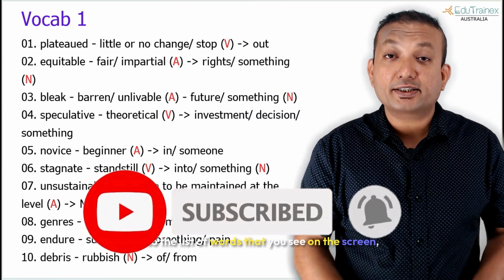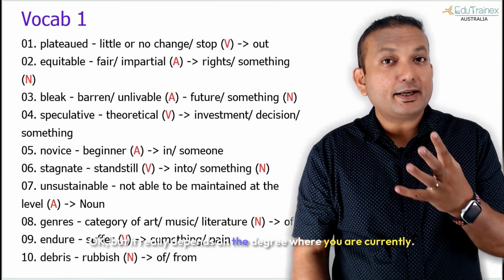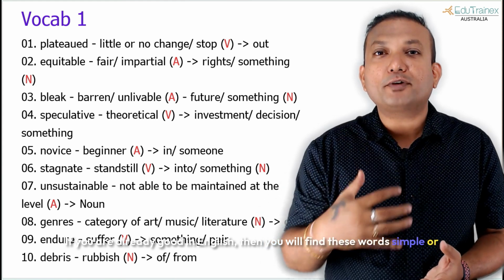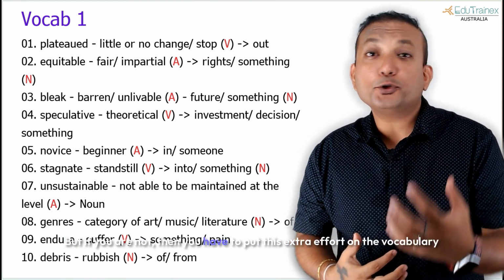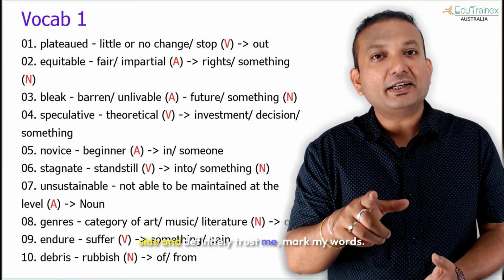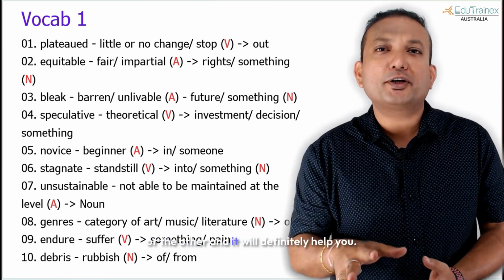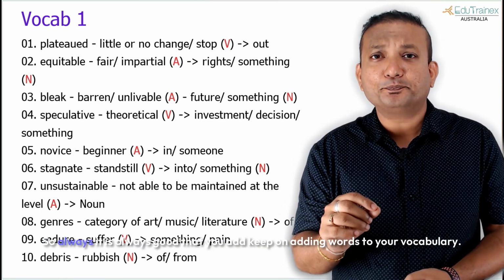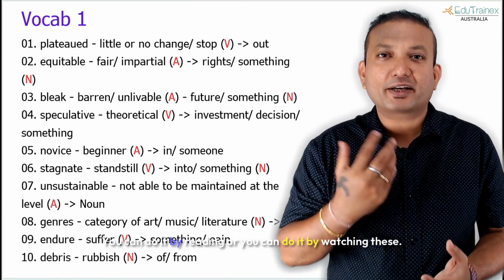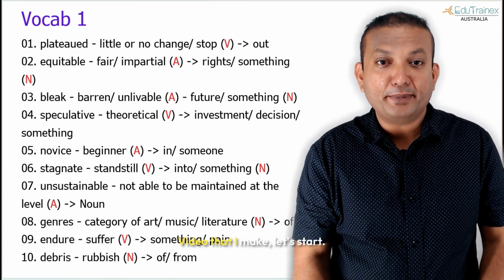Okay, so the list of words that you see on the screen, some of them are complex, some of them are simple, but it really depends on the level where you currently are. If you are already good in English, then you will find these words simple or understandable. But if you are not, then you have to put extra effort on the vocabulary side, and trust me, mark my words, these words get repeated in the exam somewhere or the other, and it will definitely help you. So it is always good that you keep on adding words to your vocabulary. You can do it by reading, or by watching this video that I make.